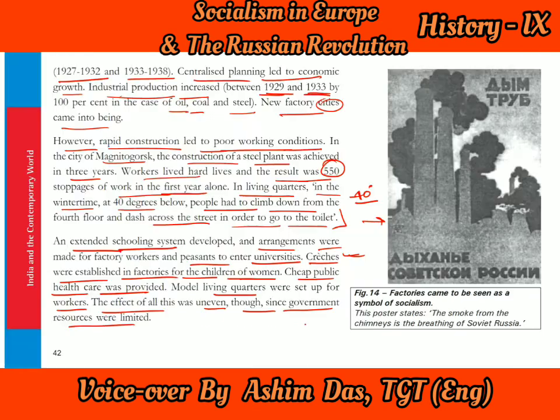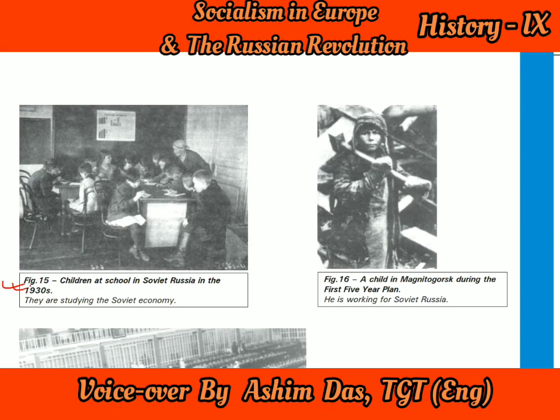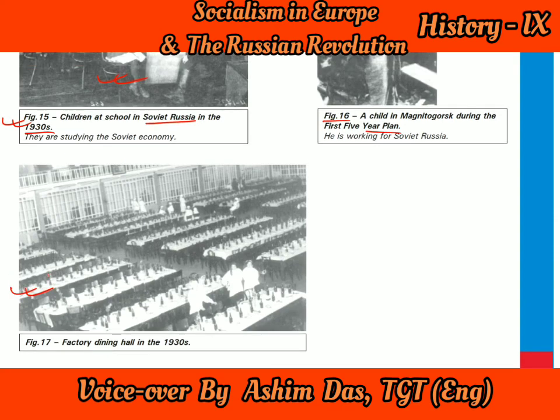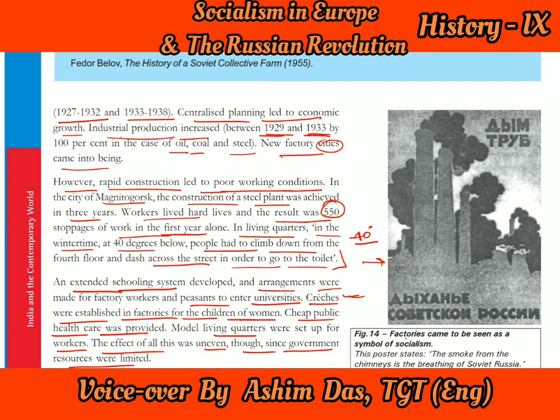Now you can see some pictures here. This is figure 15, children at school in Soviet Russia in the 1930s, and they are studying the Soviet economy. This is a real picture. And another one, a child in Magnitogorsk during the first 5-year plan, is working there. And another picture you can find here. This picture was the dining hall that you could see, and another, this picture I told you earlier, these are the factories that came to be seen as a symbol, and some Russian language is written here, and the smoke began to come out from the chimneys, and it covered most of the part of Soviet Russia.